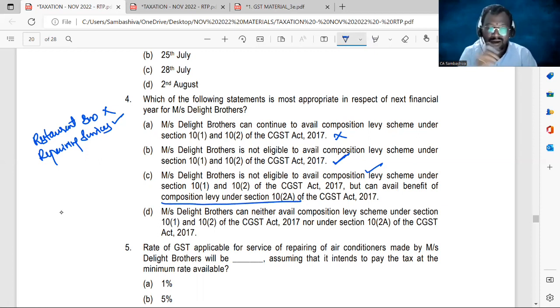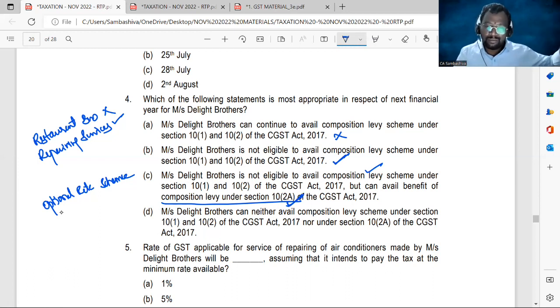What is 10(2A)? Optional rate scheme. Do you remember? Optional rate scheme has been introduced for the exclusively service providers whose aggregate turnover during the preceding financial year does not exceed 50 lakh rupees. So this is the most appropriate statement.